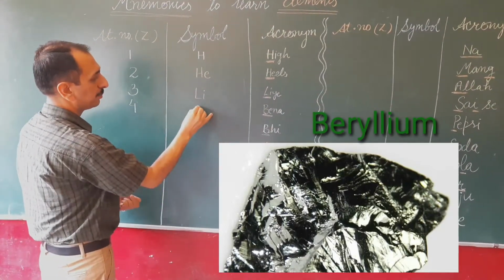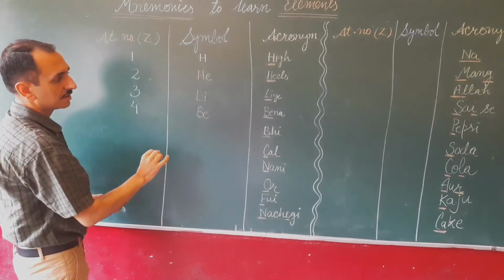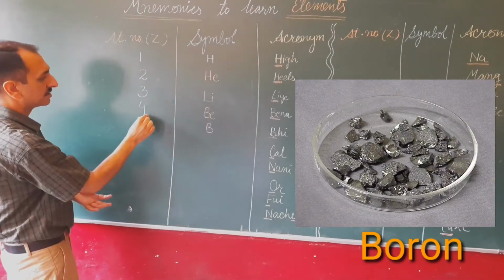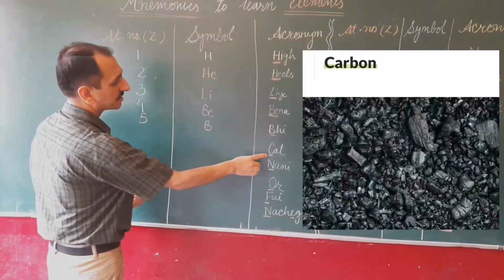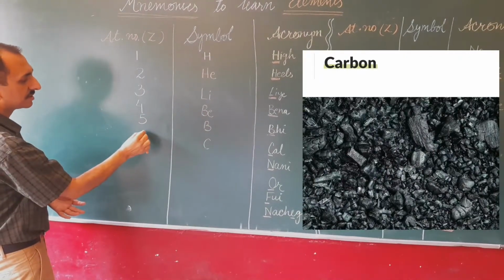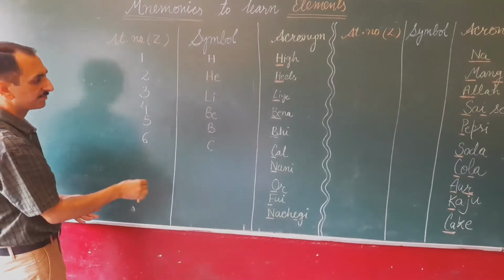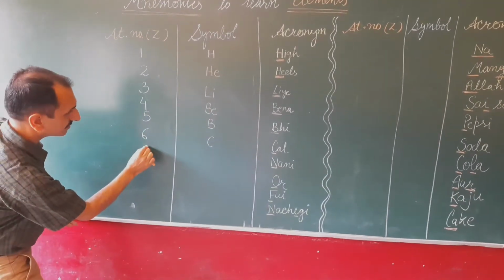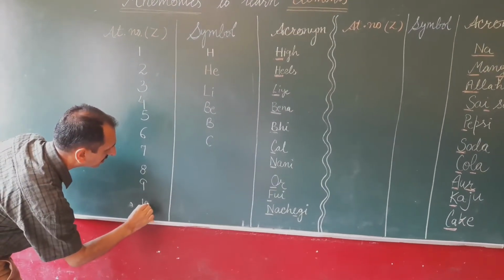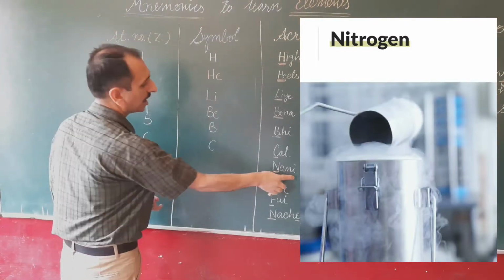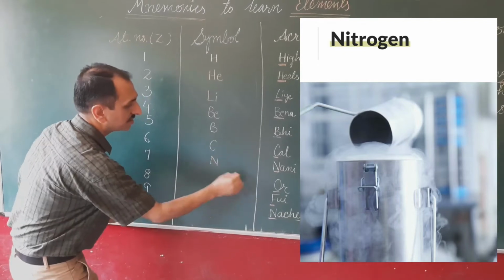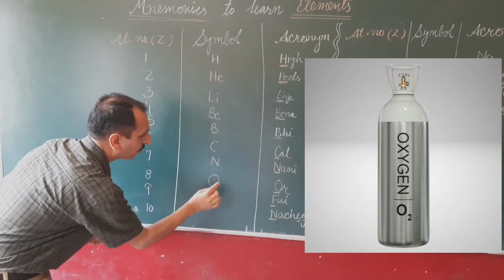Underlined letters are B and E. Next one is B for boron, number 5. Next one C. C for carbon, and atomic number is 6. We have to write the counting only. First of all we will complete the counting, 7, 8, 9 and 10. At 7, in Nani we have to underline, and this letter we have to write here, N for nitrogen. So next O is underlined, O for oxygen.